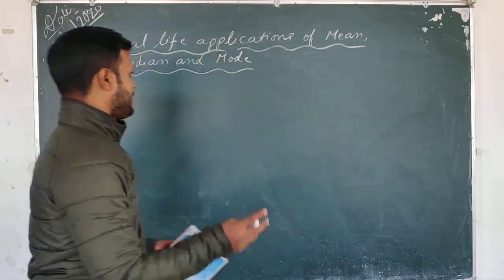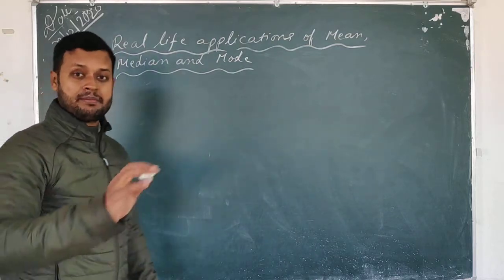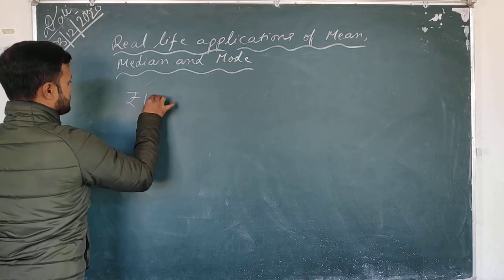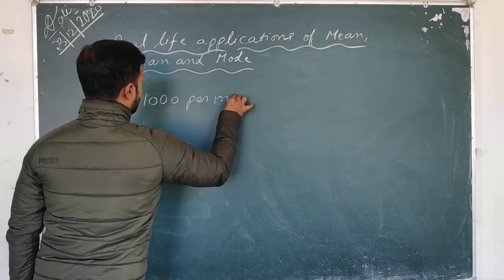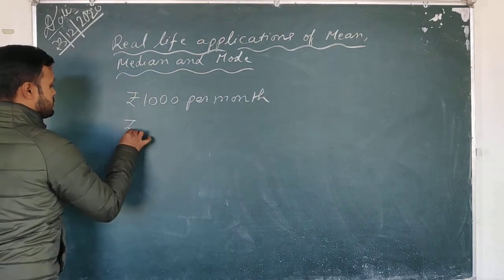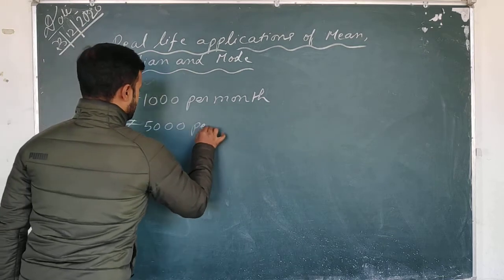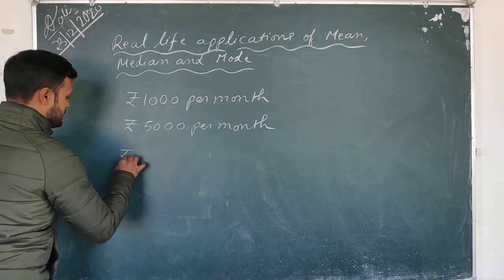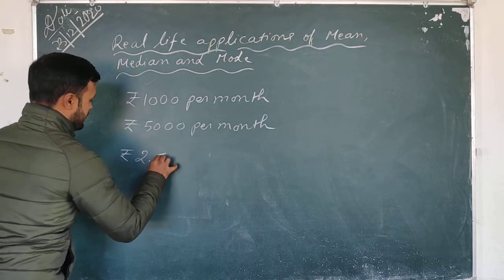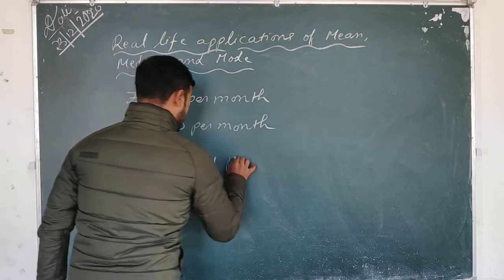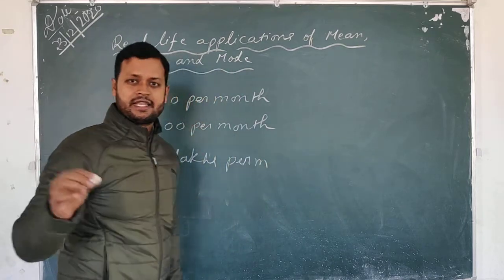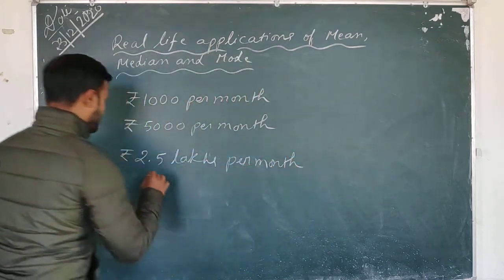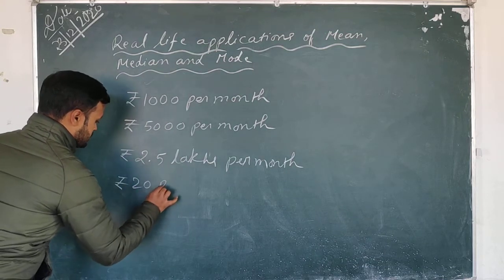You have surveyed an area and you found the monthly income of the people in that area. One family is earning suppose 1,000 rupees per month. This kind of families do exist in India, isn't it? And some are suppose 5,000 per month. And suppose one more family is there who are earning suppose again 2.5 lakhs per month. Just as an example I am giving, okay? Because an area may have rich and poor people, isn't it? Then again, one more person may be earning 20 lakhs per month.